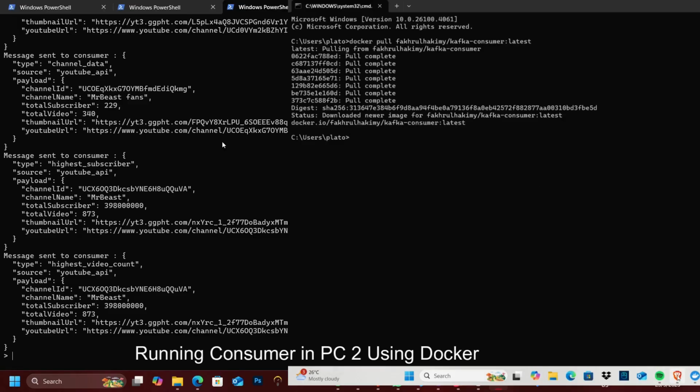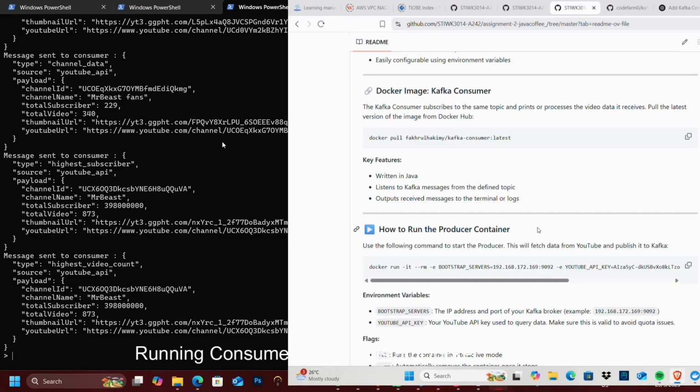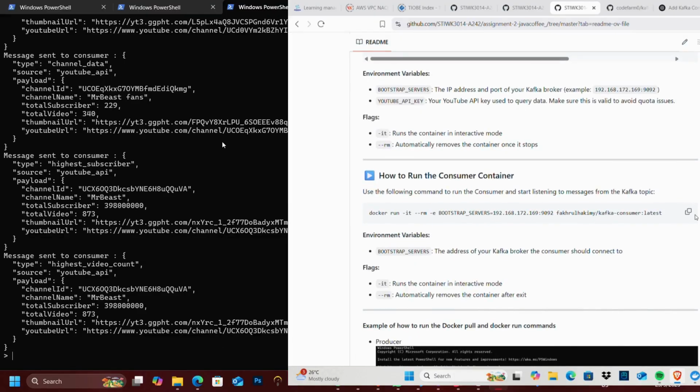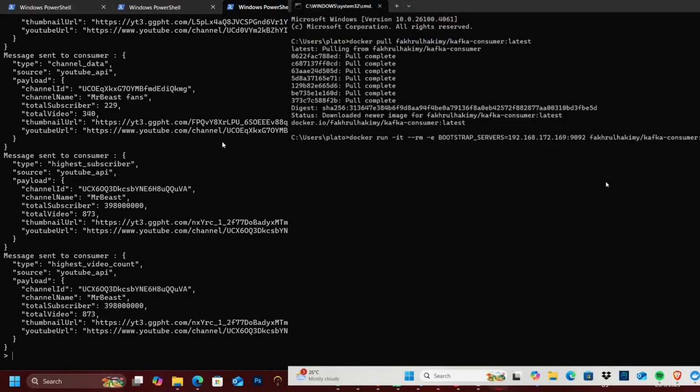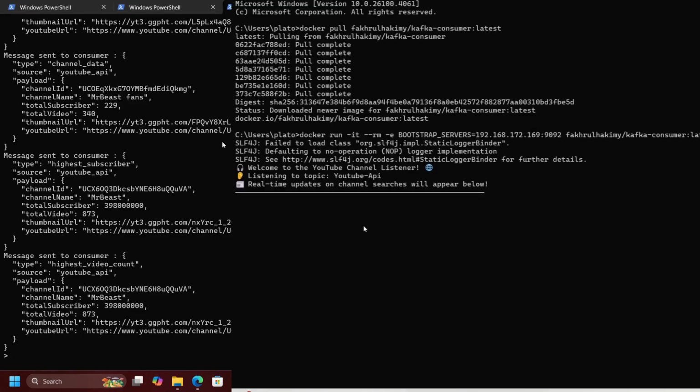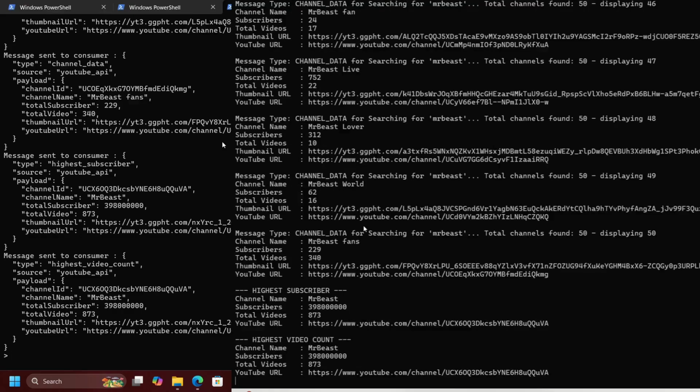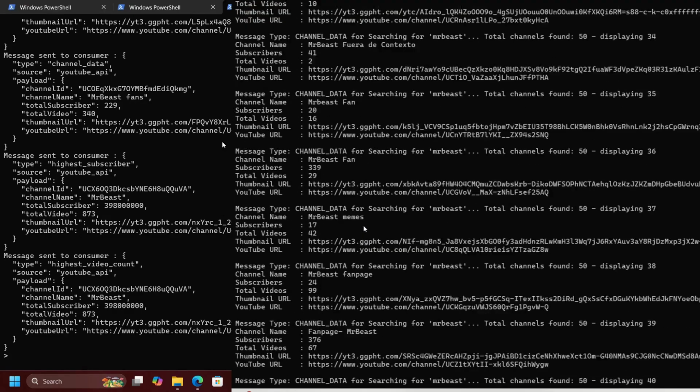Okay, the pulling is done. We can run the consumer the same way we ran the producer before on PC1. We just paste it and then enter. It's going to receive all the messages that we just sent on PC1.